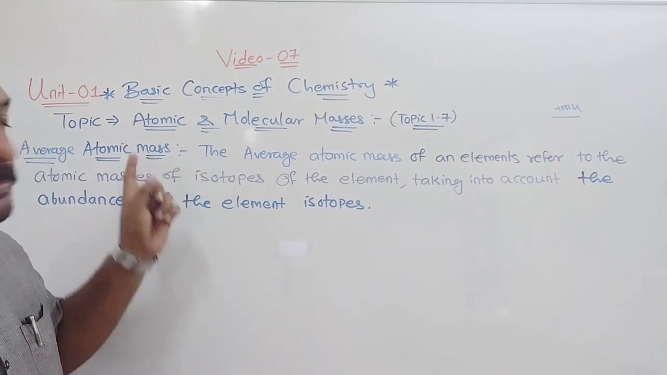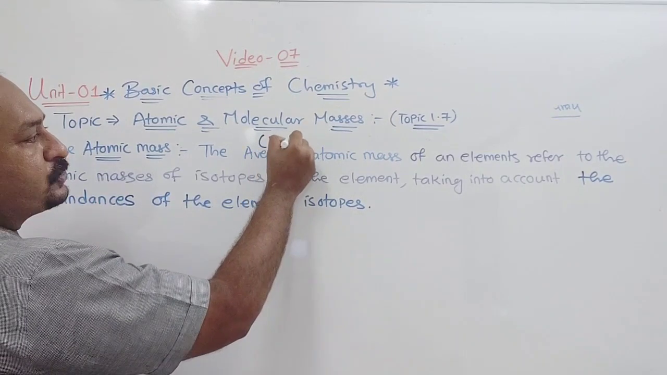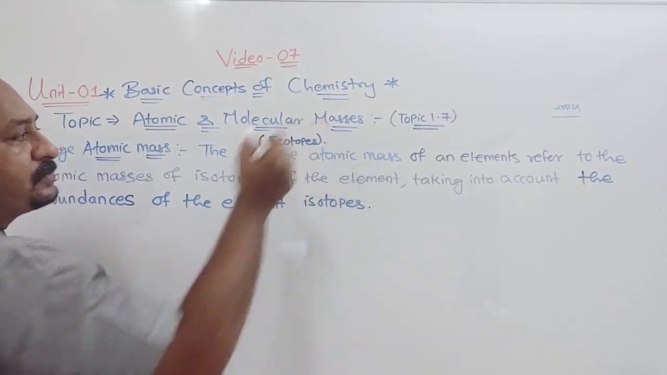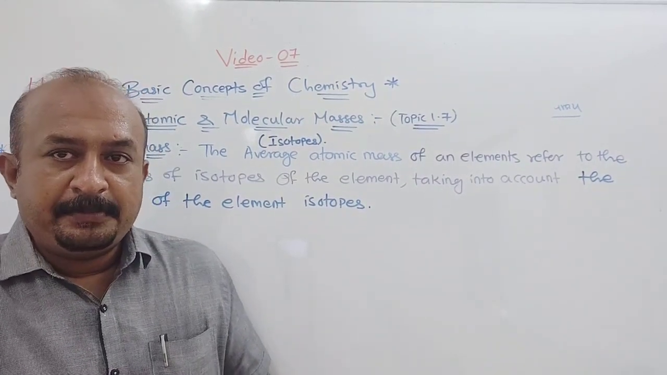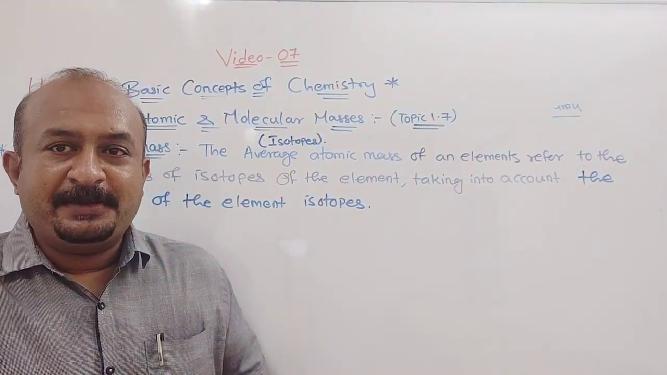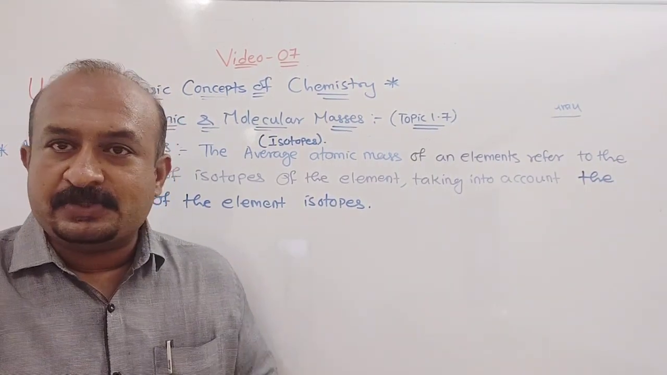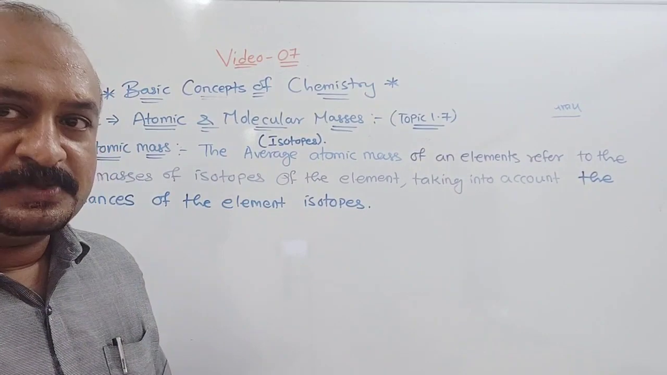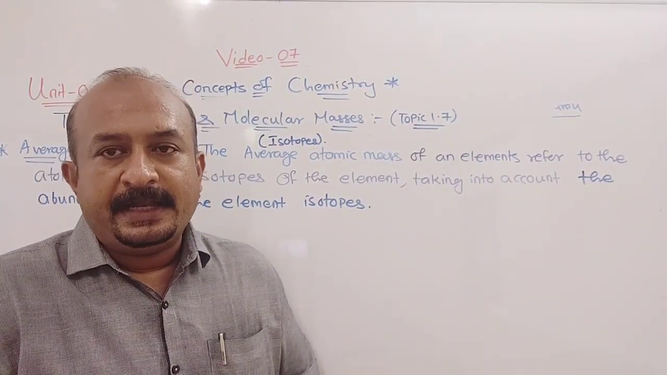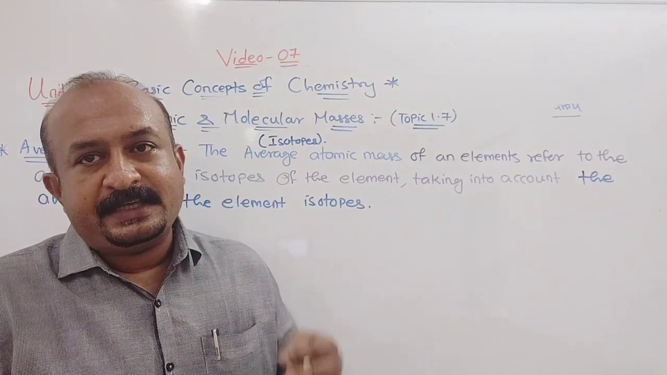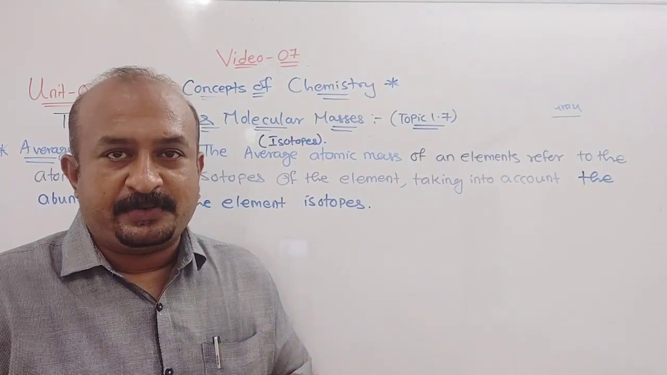Now average atomic mass is used for isotopes. What are isotopes? I think you must be knowing. Isotopes means same atomic number and different atomic mass. This you have studied in the structure of atom chapter, or in lower classes you have studied what isotopes are. So isotopes means same atomic number but different atomic mass.